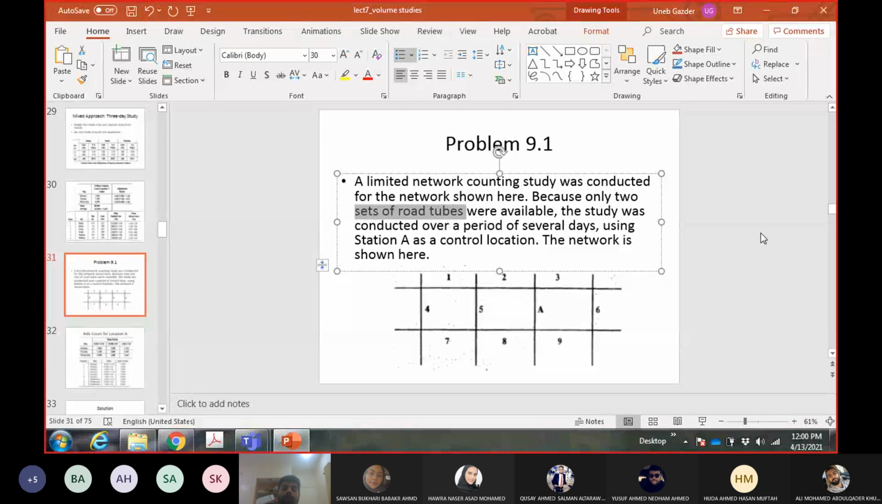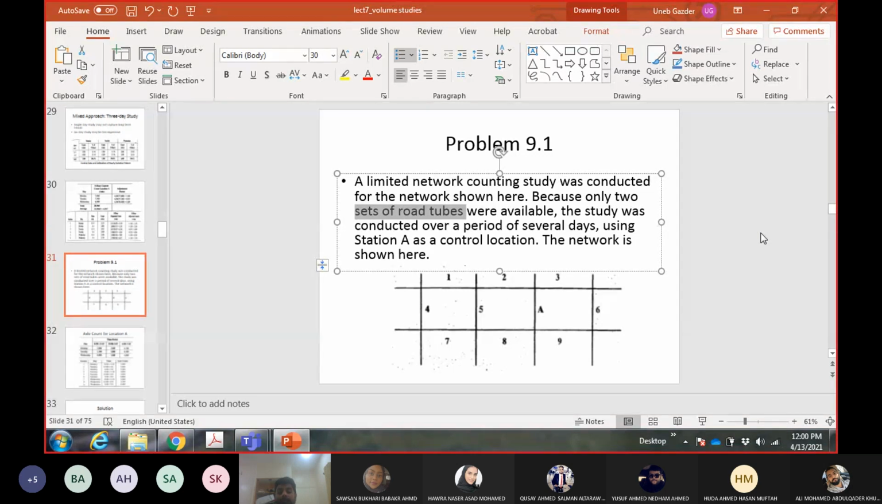So a road tube, I told you earlier in the chapter of traffic data collection, these are black rubber tubes which are put on the road to count the number of axles. And up till last week, these road tubes were used in front of Ansar Gallery on the main road, and they are used on many other locations as well. I just remember one, but they are used on many locations in Bahrain.